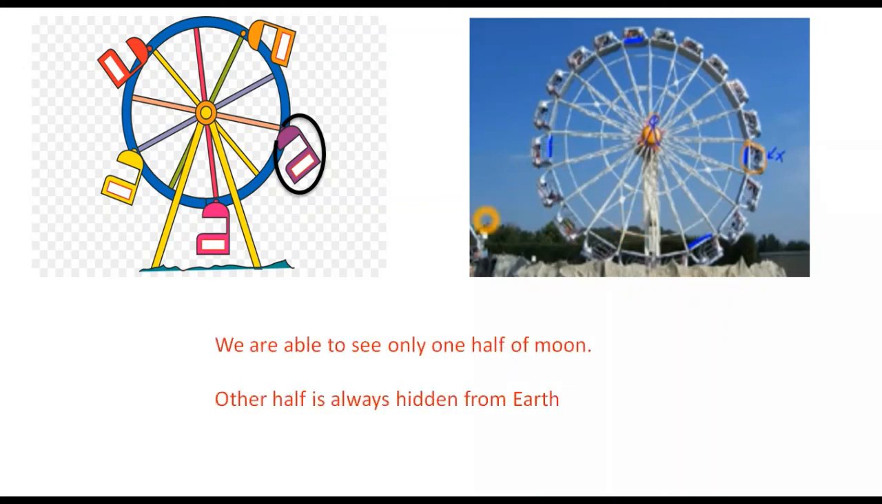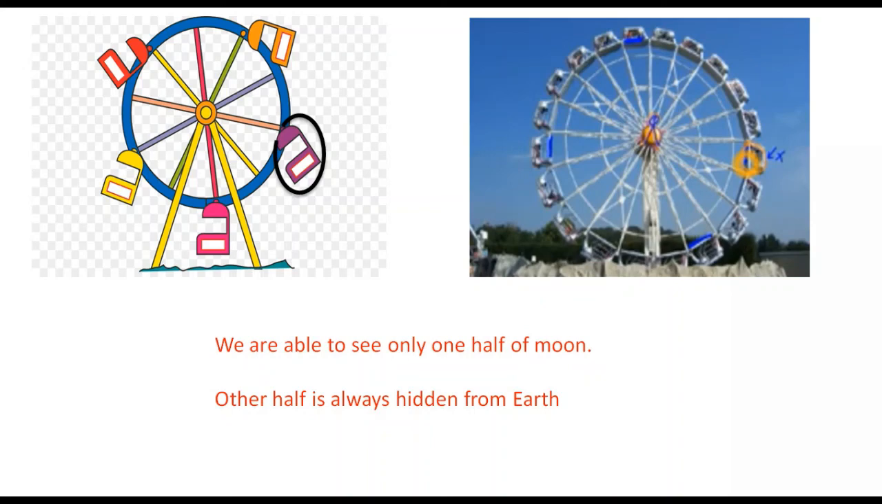So, students, what about the moon? How is the moon doing its revolution? So let me tell you, students, the first kind of revolution does not take place in the moon. The moon revolves like this. That means the moon revolves like this, and we are able to see only one part of the moon, one half of the moon, because at every time only one part of the moon is visible to us, and the other half is always hidden from the earth.